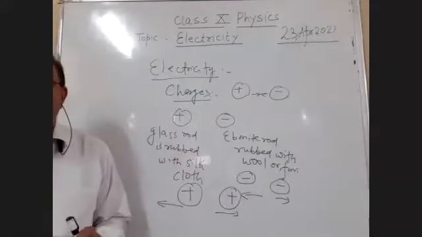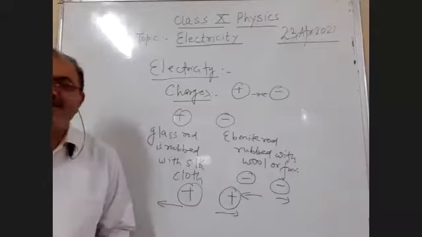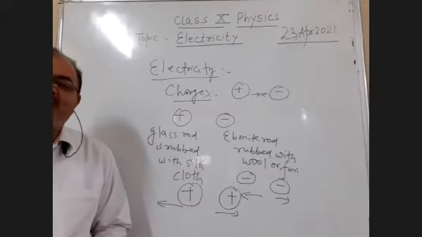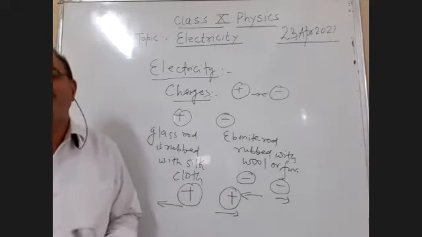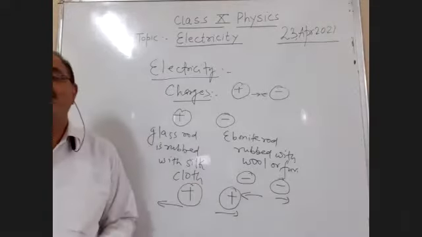This was about the charge, how positive and negative charge is produced, and what is the law of electrostatic charges. Our next topic is current. What is current, how is it produced, and what is the SI unit of current? This is all about the current.